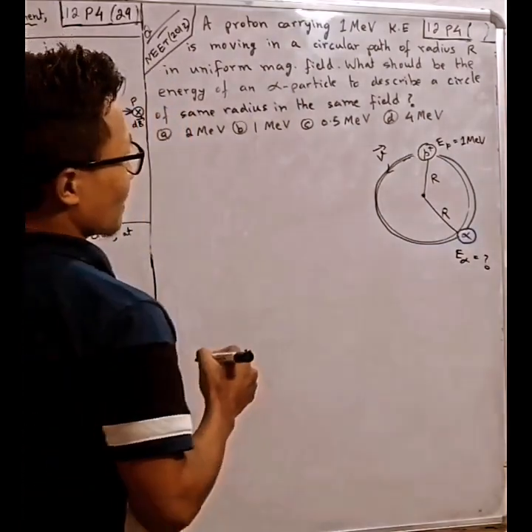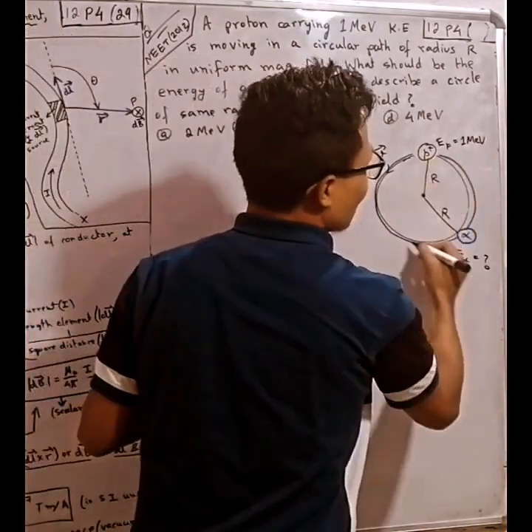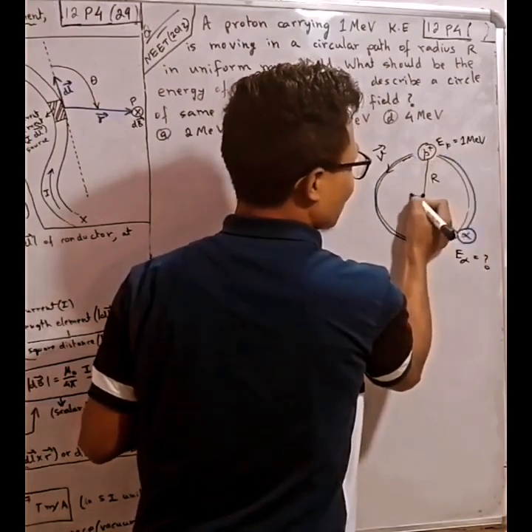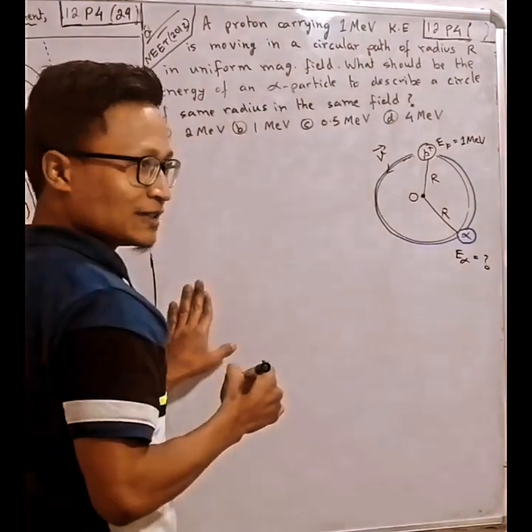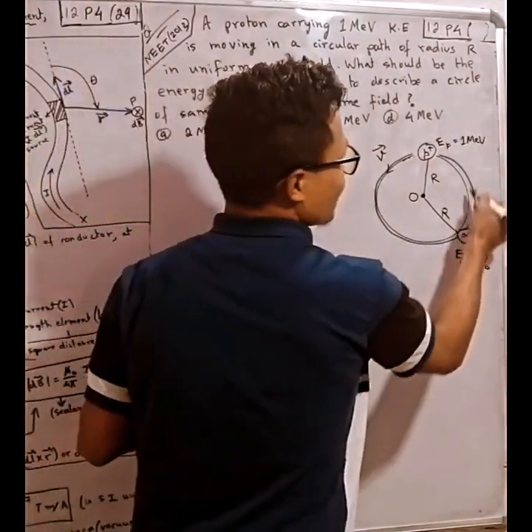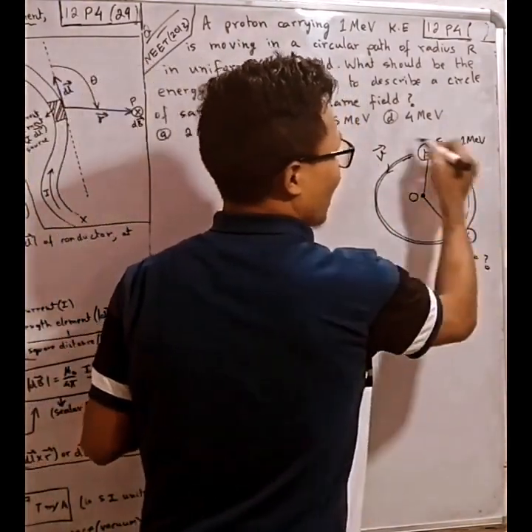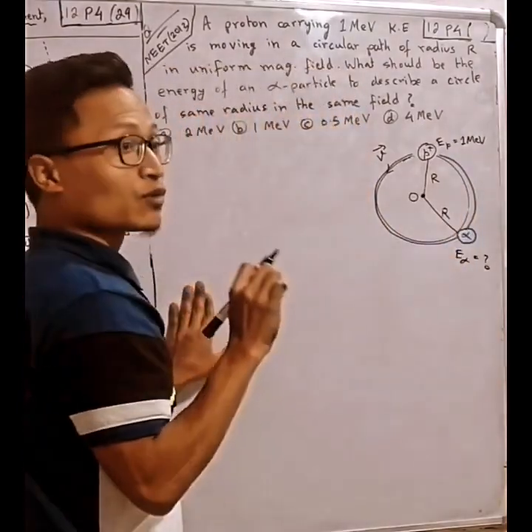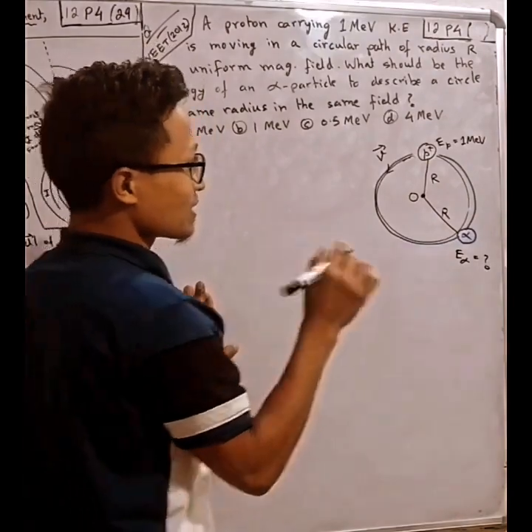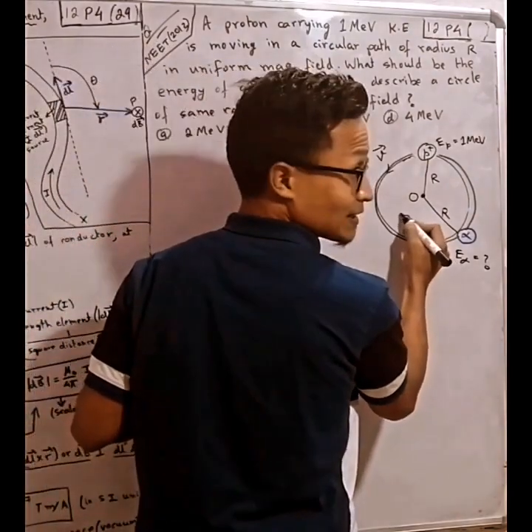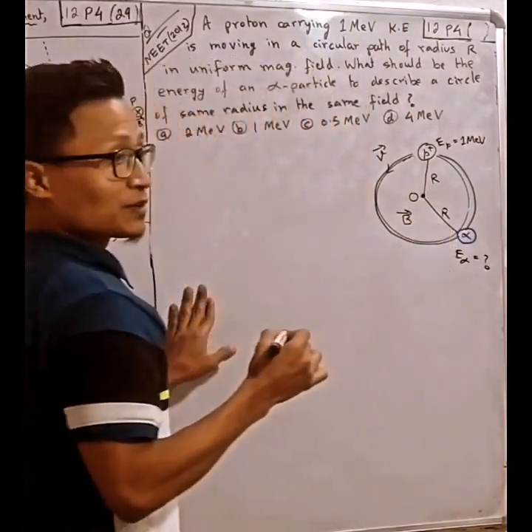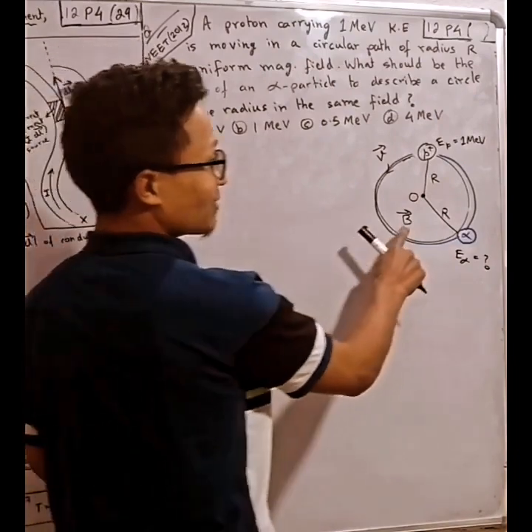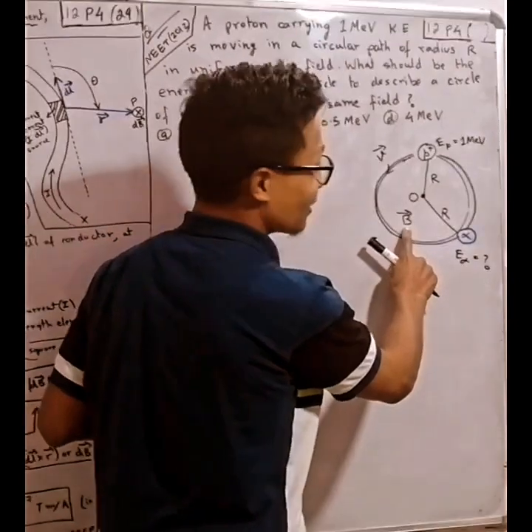Now, these two particles are revolving about the center O. What makes them revolve around the center O in a circle? What forces are there? We have one is the magnetic field, right? And the other one? Magnetic field will produce what force on the charge?